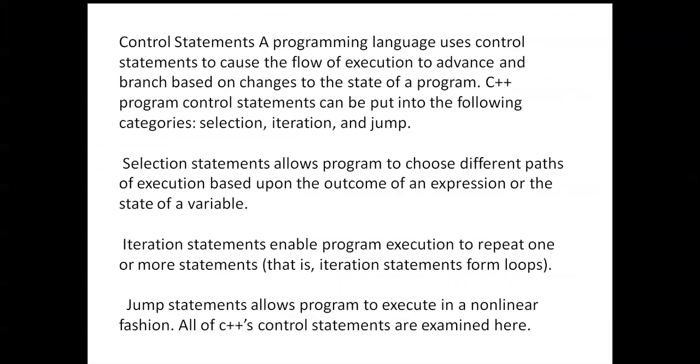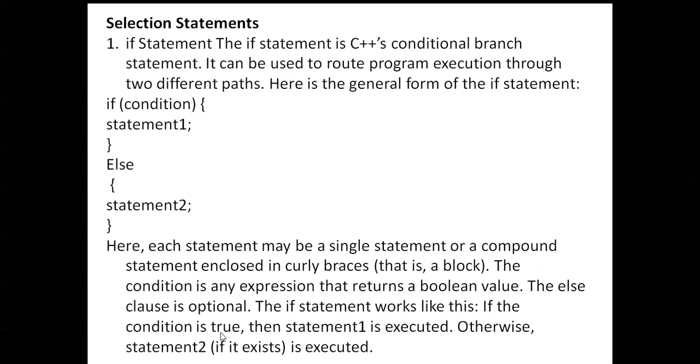The jump statement allows the program to execute in a non-linear fashion. Like that, in selection statements, the if statement is there, the if else statement is there. In the if statement only one statement is there; if that one condition is true, that statement is executed. In the if else statement, two blocks are there: one is the if block and another one is the else block. If the condition is true, the if block is executed; if the condition is false, the else block is executed.